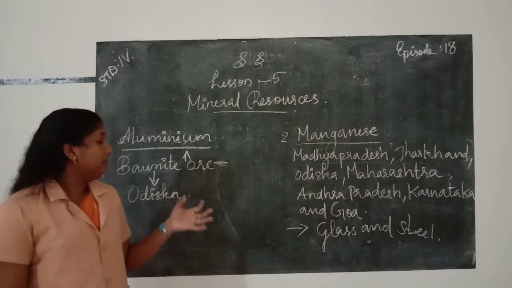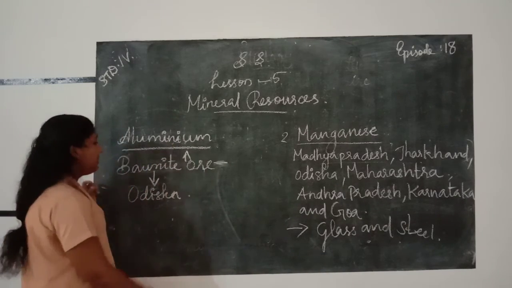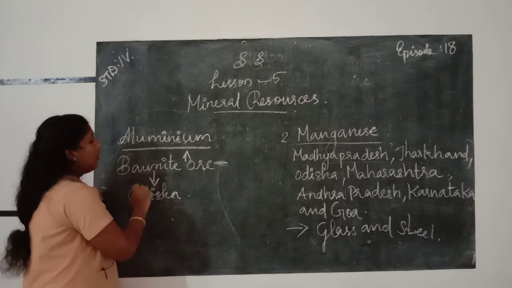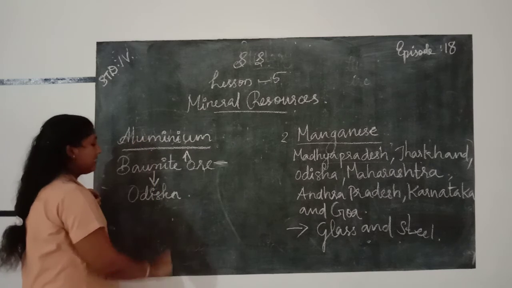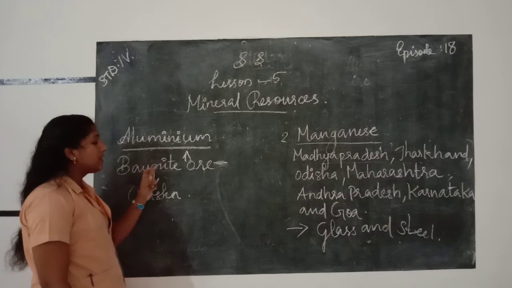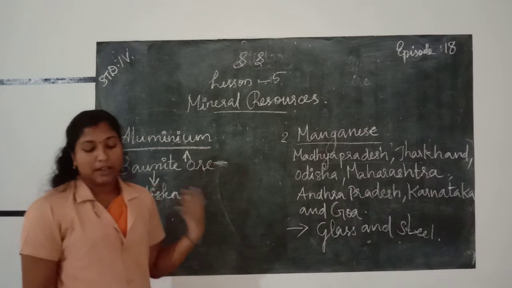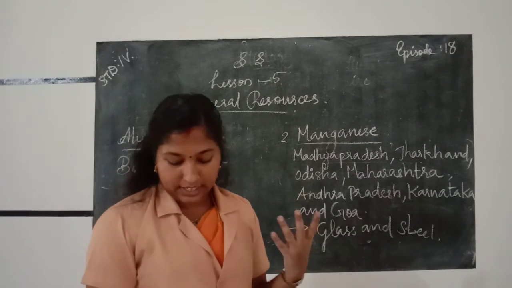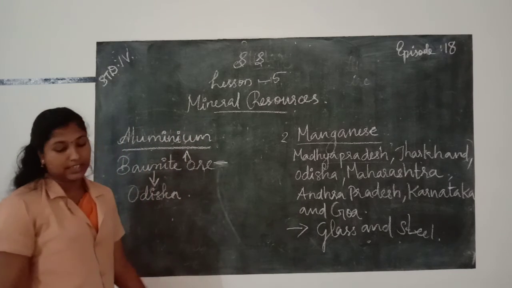Then from bauxite ore aluminium is extracted. From which ore is aluminium extracted? From bauxite ore. Large deposits of bauxite ore are found where? Odisha and also in Maharashtra, Madhya Pradesh, Jharkhand, Karnataka and Gujarat.